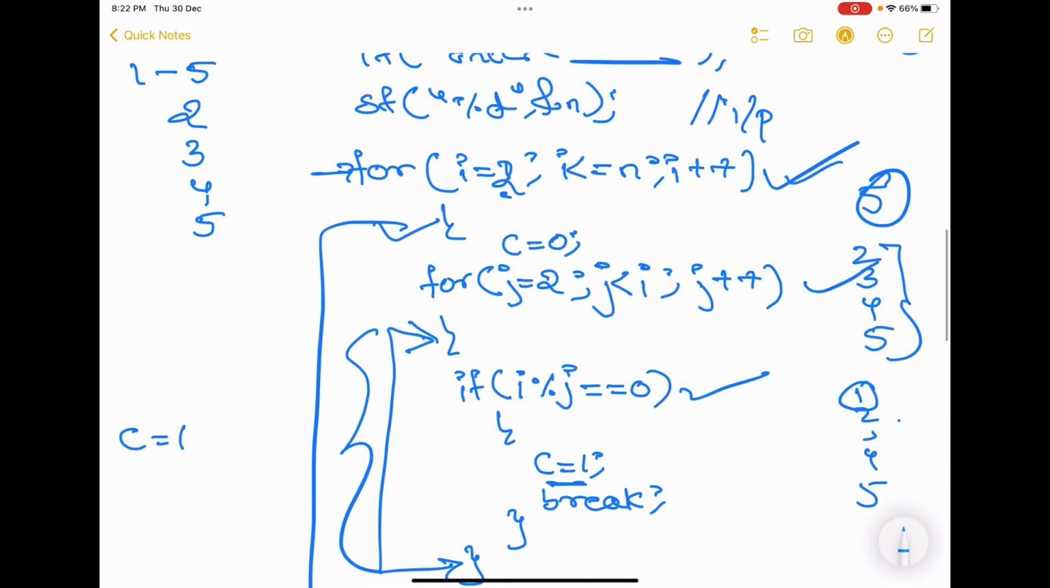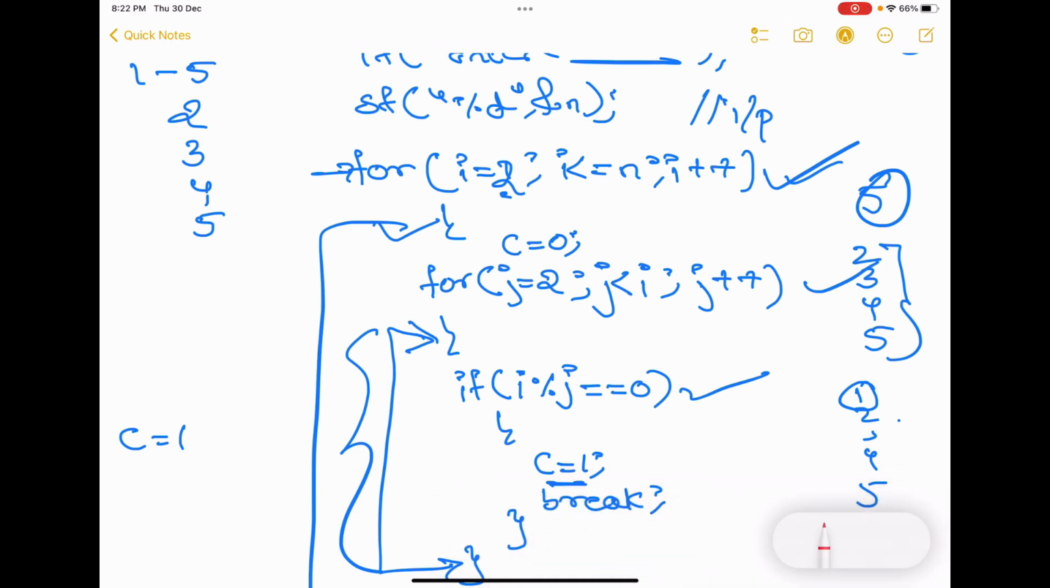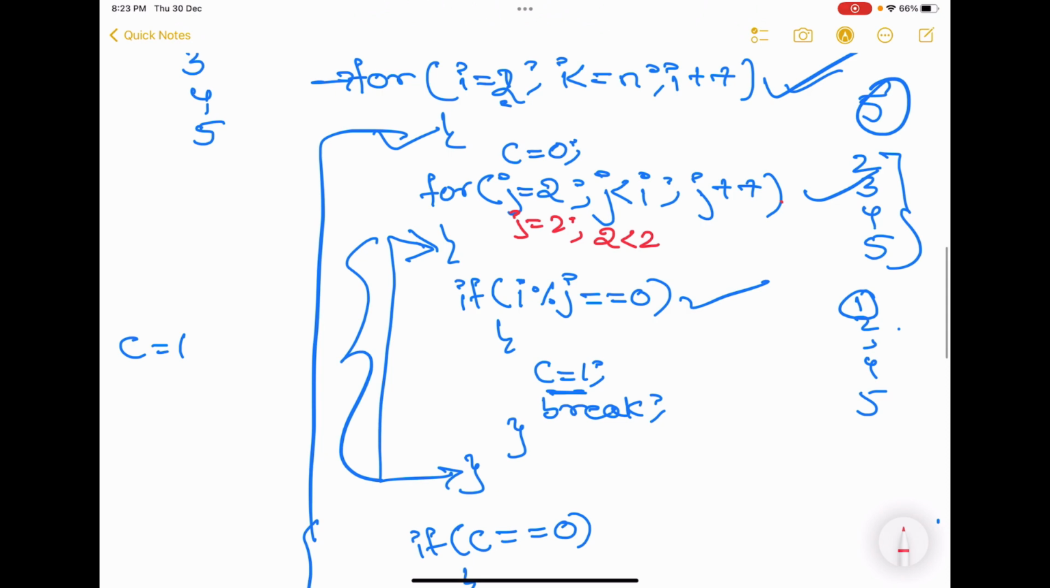Now see, one second. I'll use a different color for you to trace, I'll use red ink. See now, J is equal to 2 is set. Now what is the value of J? 2. Is 2 less than 2? Is the condition true or false? The condition is false. We will not even enter this for loop.